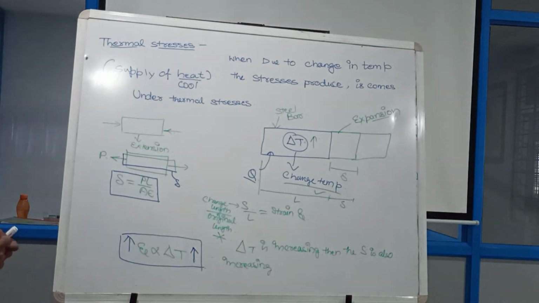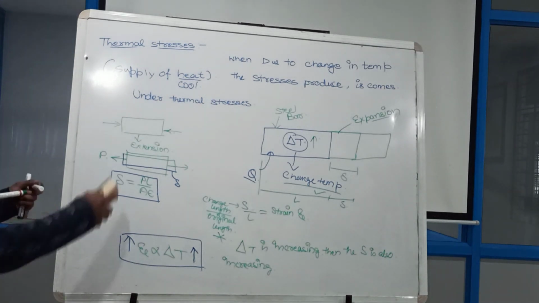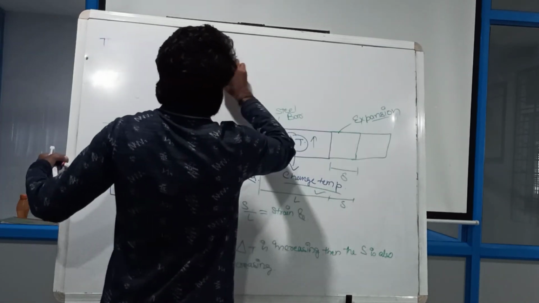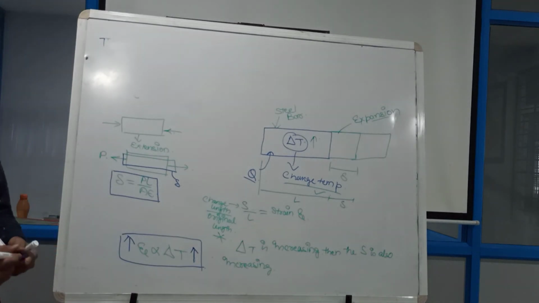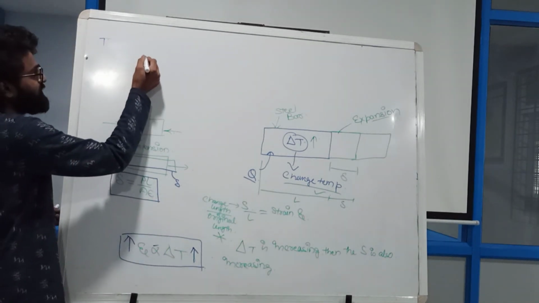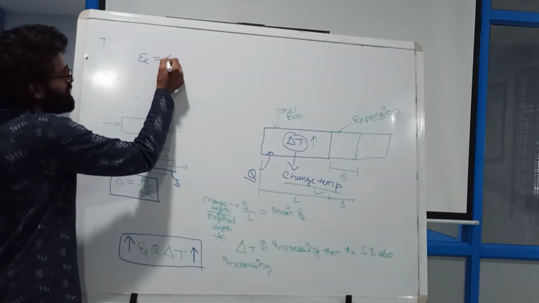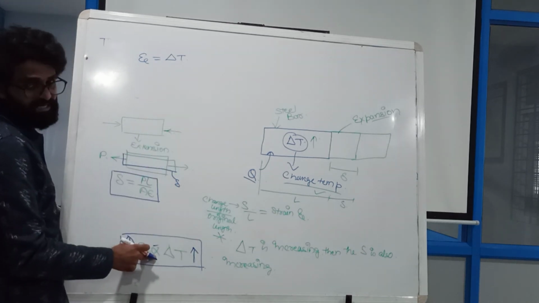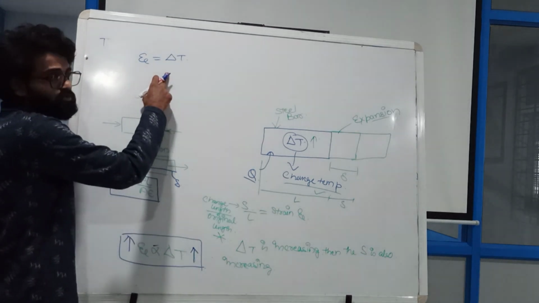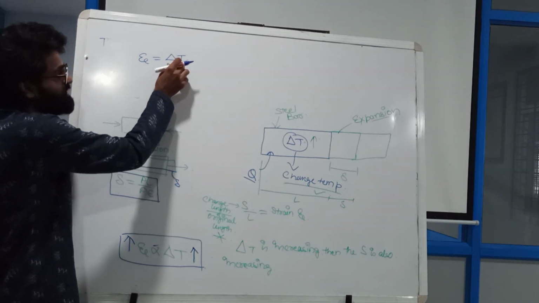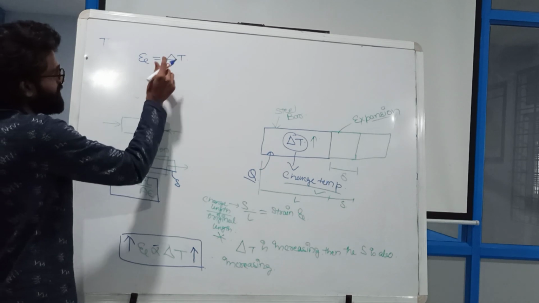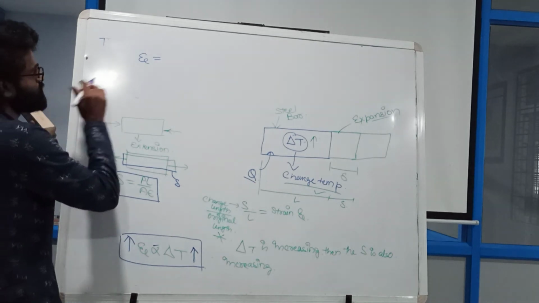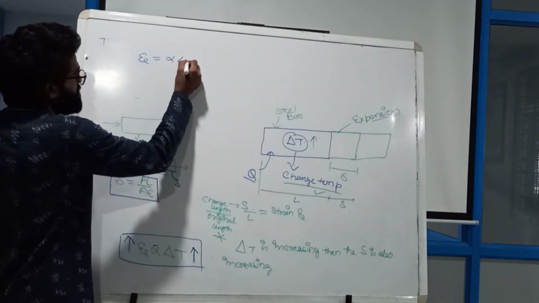So my dear friends, if this is the relation, then from here I can write one thing. What can I write from here? If I remove this directly proportional symbol, then what will I get? Xi is equal to delta T, right? If I am removing this directly proportional symbol, definitely I need some constant or coefficient value to balance the equation. So here I will get the coefficient value that is called alpha to remove the direct proportion. So I got from here alpha delta T.